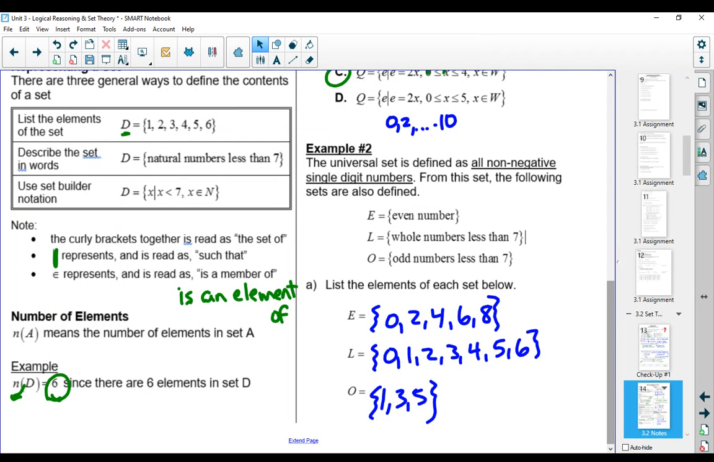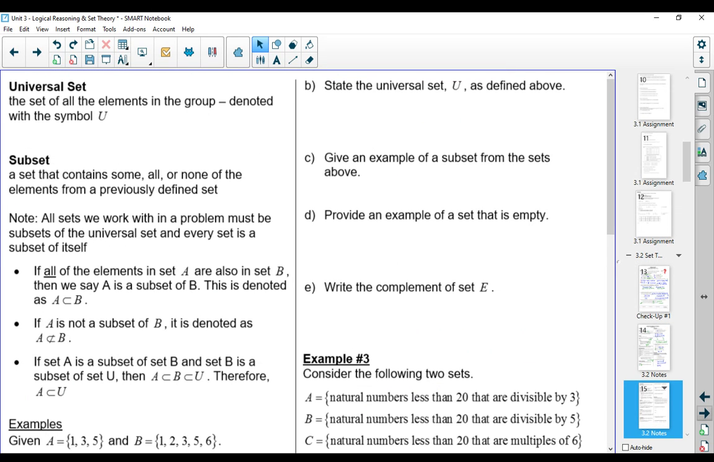All right, so we're going to be using those numbers on the next page, so you might have to flip back and forth a little bit. Before we go any further with the examples, I want to look at some more vocabulary. So first of all, we've already talked about universal set. The universal set is the set of all of the elements in the group, and we use the symbol U. So you've seen me using that already.